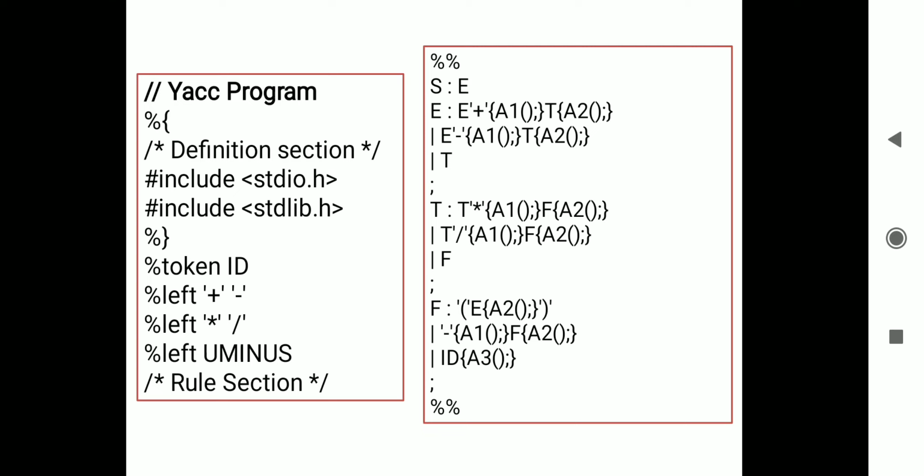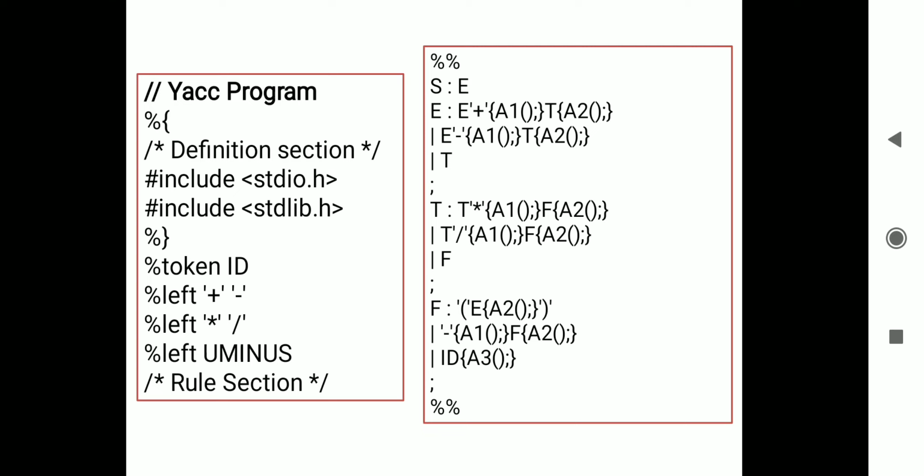Percentage left is basically used to decide the left associativity of a particular operator. So percentage left plus means plus is left associative: if two plus signs are present in the expression, the left side plus is going to execute first. Then minus, after that star and division, likewise we are going to execute. Now unary minus, left associative again.